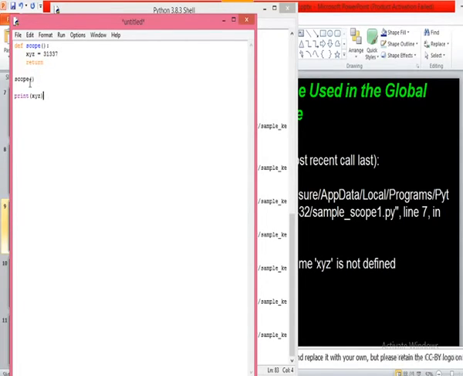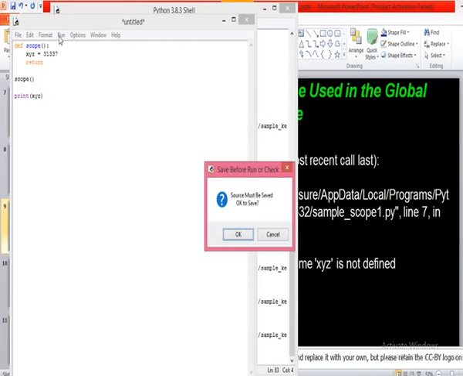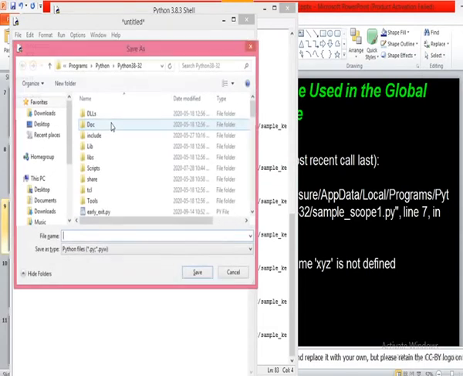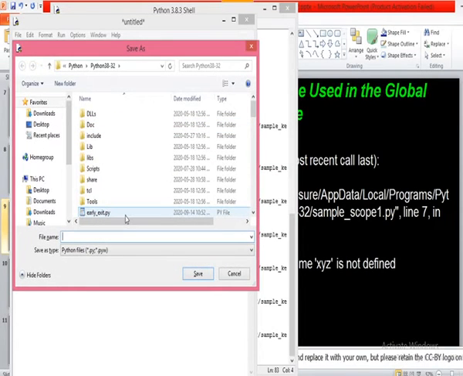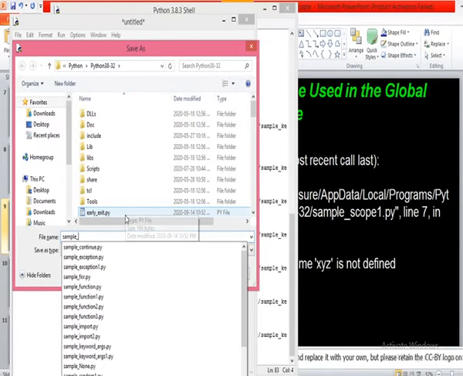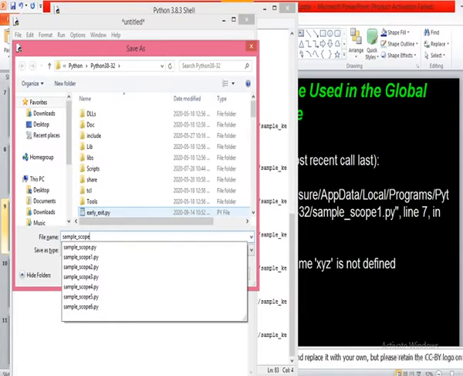Yes, sir. Since we are trying to access this xyz in the global scope, but it belongs to the local scope, you will get an error message for this one, because when the function ends, the local scope of that function will be destroyed, right? Sample scope. Okay, we'll take a 7.